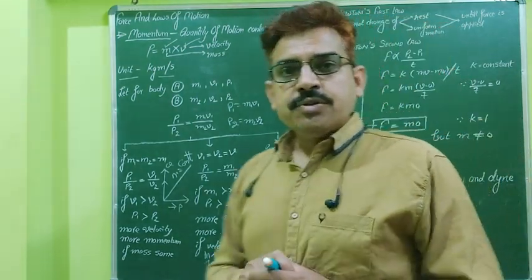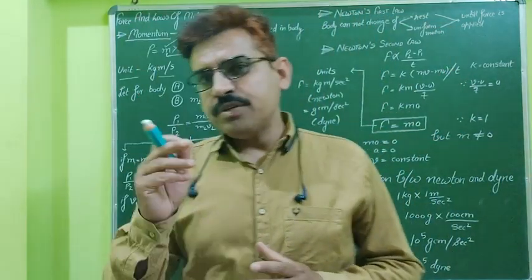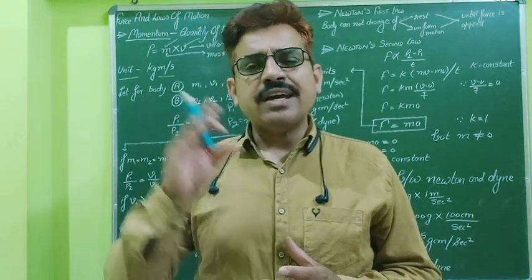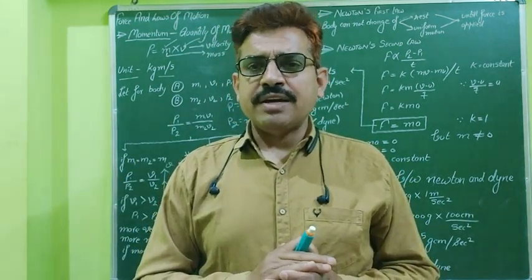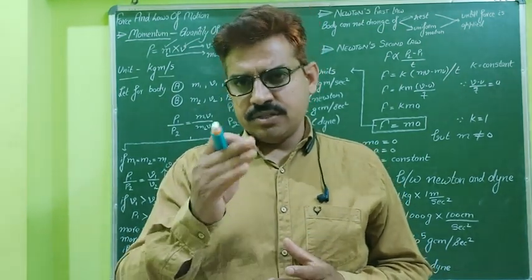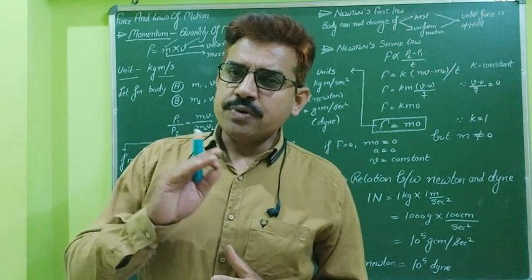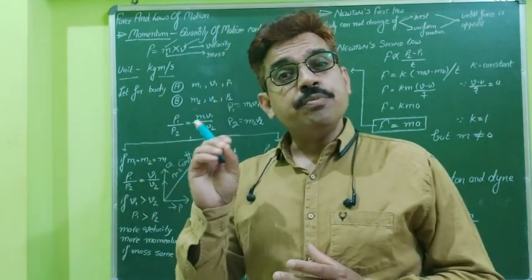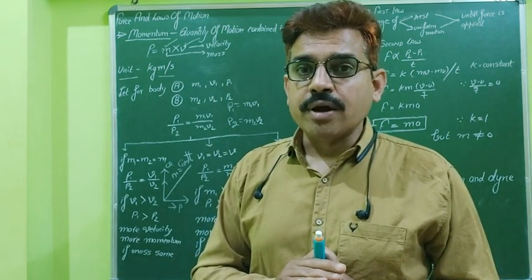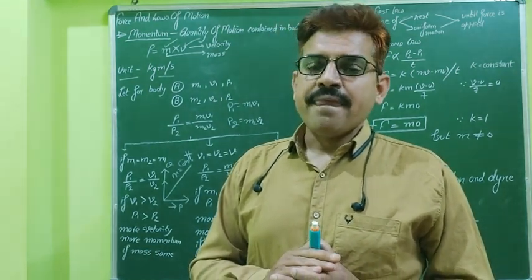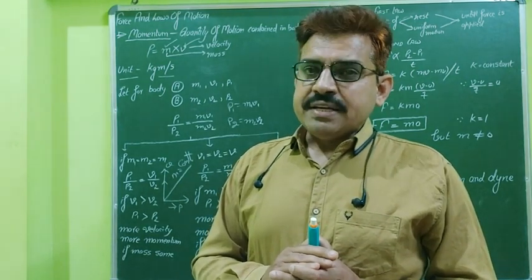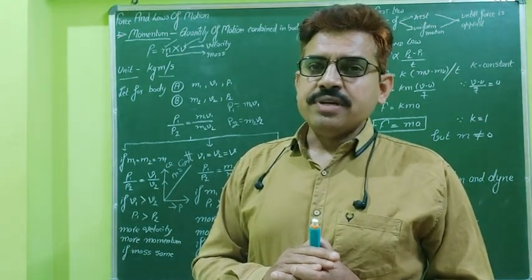Units. What are the units of momentum? Never remember the units; the unit automatically comes from the formula. Go to the formula and there will be the units. As we know, p is equal to m into v. m is mass, and the unit of mass is kilogram in the SI system, and the unit of velocity v is meter per second, also in the SI system.